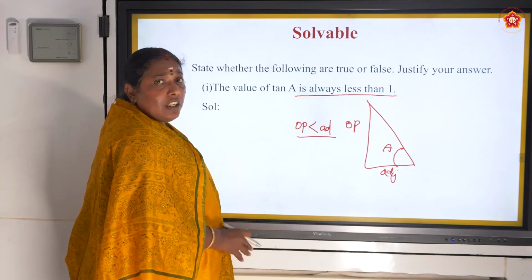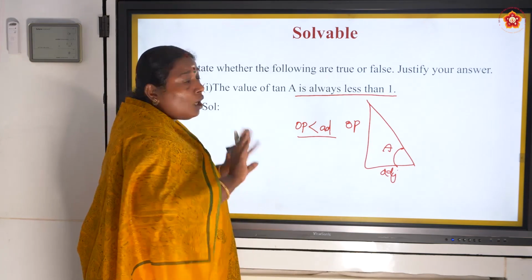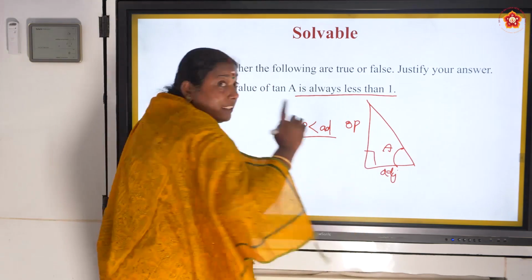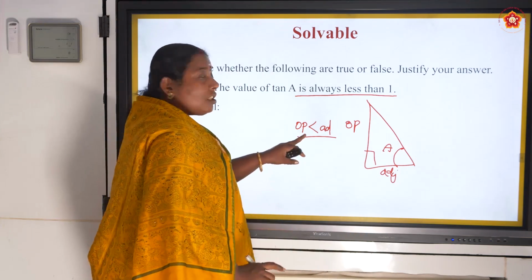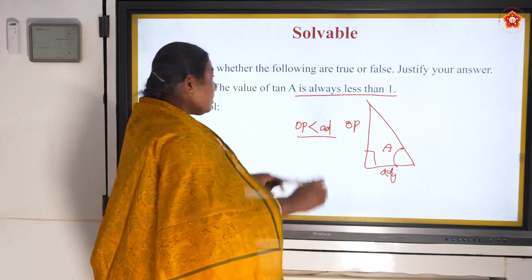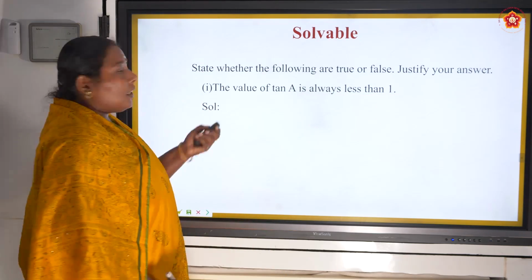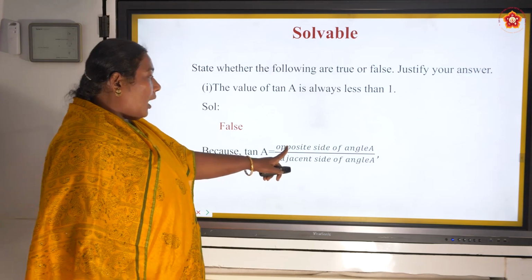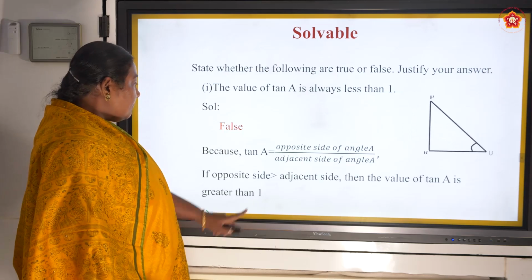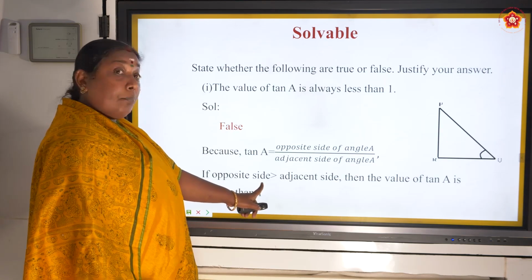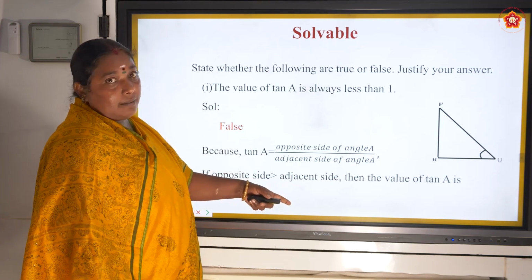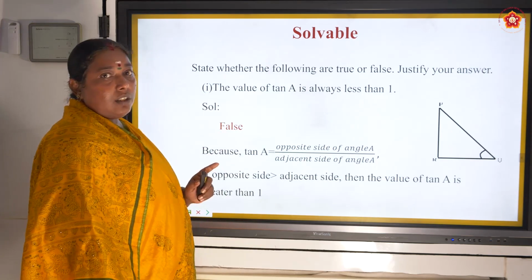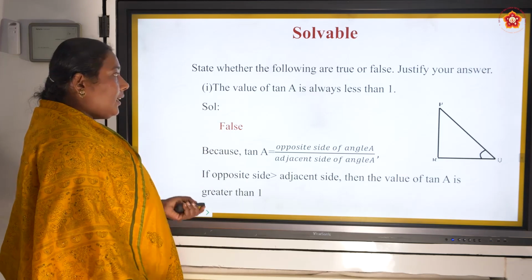Here they are telling that tan A is always less than 1, which means the opposite would always be less than adjacent. Is it possible that we have to take only that type of triangle? No, we have to take a triangle which has a 90 degree angle. Only that is the condition. It is not a condition that the opposite side must be less than adjacent. So this statement is false. Tan A is opposite by adjacent, and the opposite side may be greater than the adjacent side.